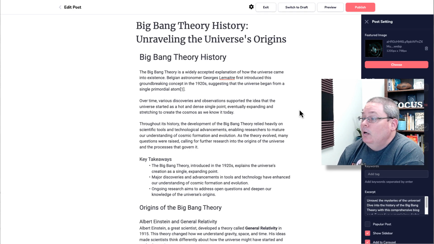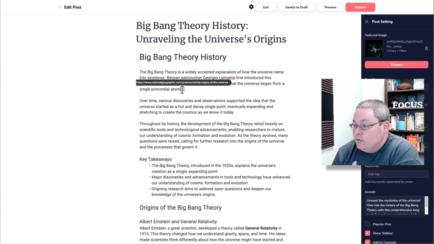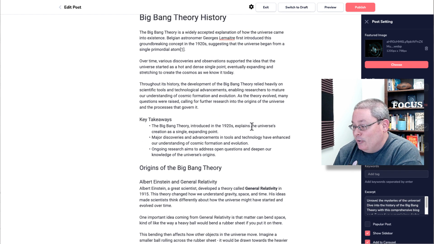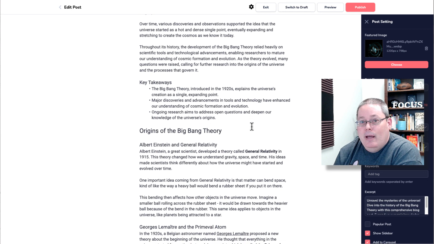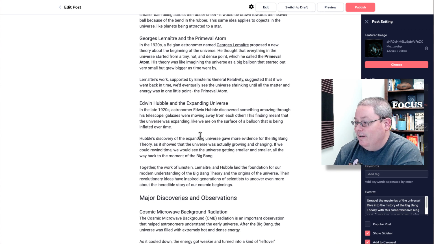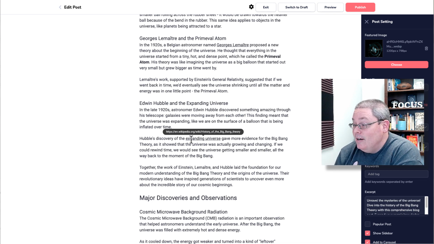Speaking of Grooveblog, we had this Big Bang Theory post, and you could see this rich anchor text. We had talked about cleaning this up. Here, it just used like an old school reference style, but it didn't actually create a reference point to that, and I can't think of the word for what that's called when you write a research paper and then you put in the references. Anyway, then you can see here it referenced some of these.